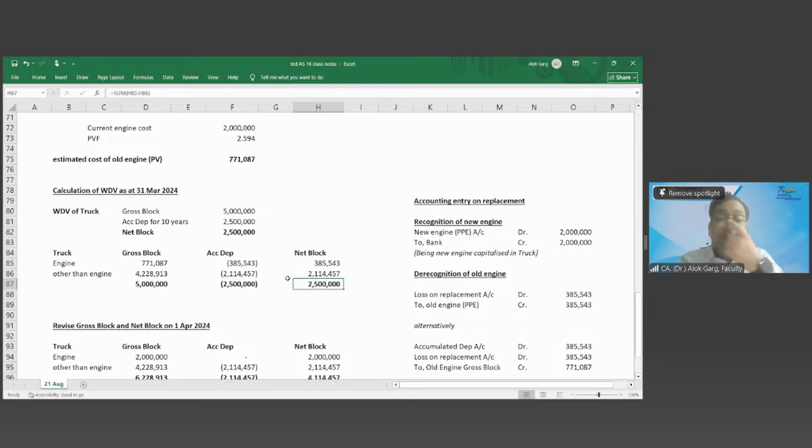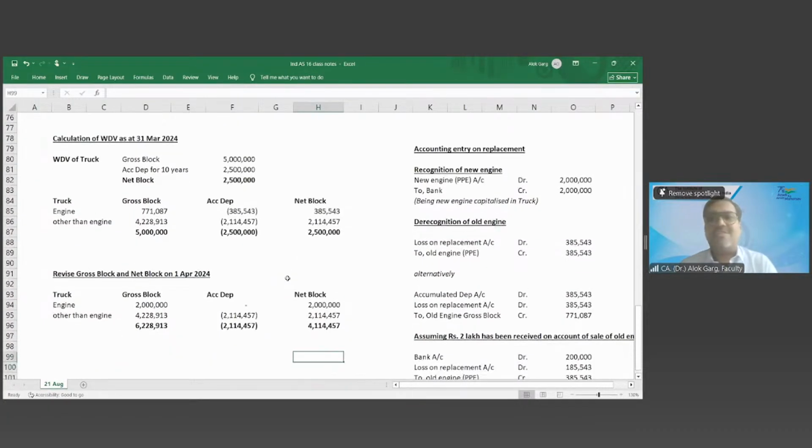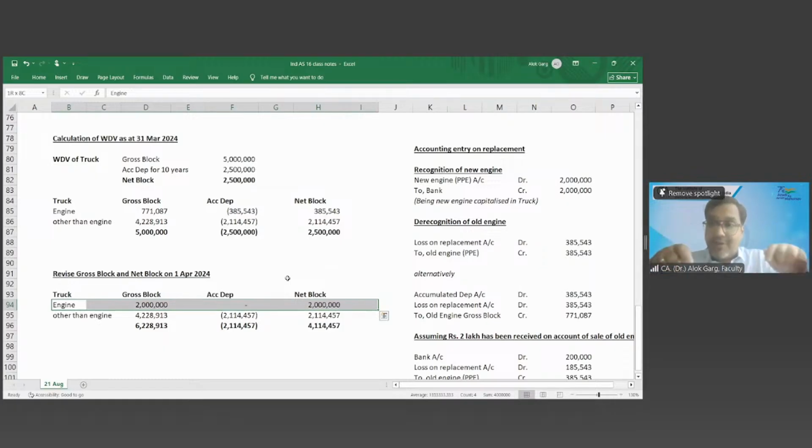But going forward, now when you replaced, you know the value because you have purchased. So now from 1st April 24, your fixed asset register will show the breakup of engine and other than engine, because you have purchased that and you have a remaining life of 10 years. And this engine you are going to depreciate over the remaining life of 10 years, because engine alone cannot run on the road. Engine with truck can run on the roads. So the component which is going to be replaced is going to be depreciated over the remaining life of the principal asset.